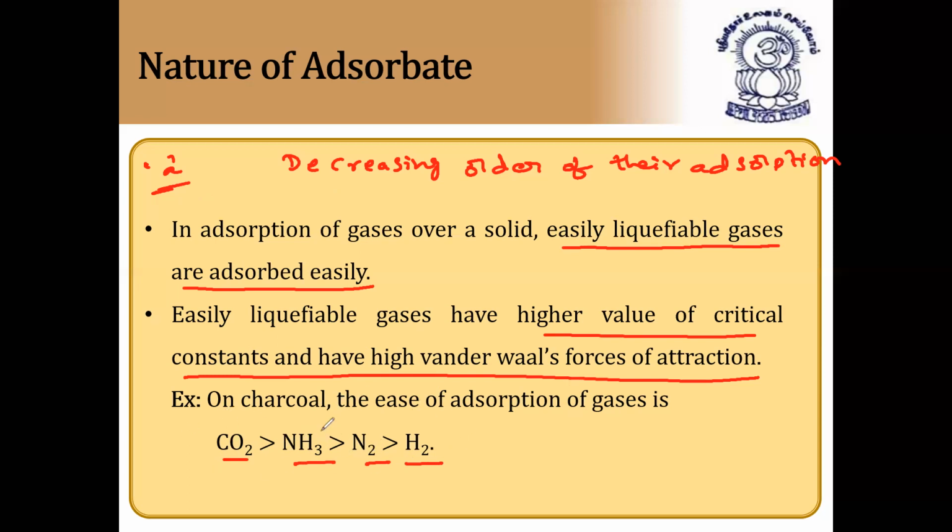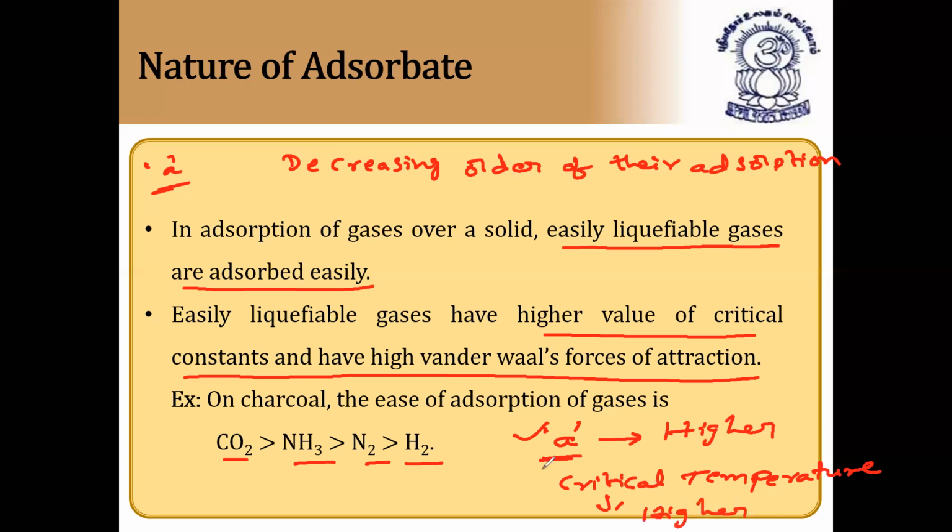But in the objective examination, they will not give all those things. They'll give: arrange the following in the decreasing order of their adsorption, and based on that, they'll give either A values, that is van der Waals constant A values, or critical temperatures. Usually they'll give A values. In this case, higher the value of A, more easily the gas can be adsorbed, and higher the value of critical temperature, more easily the gas can be adsorbed. So in both cases, it is higher.